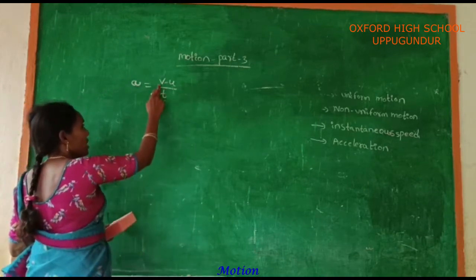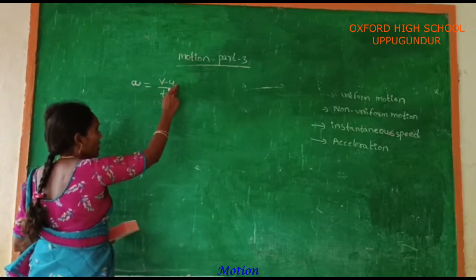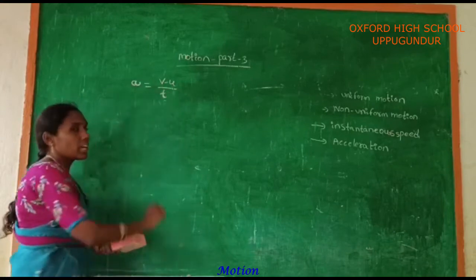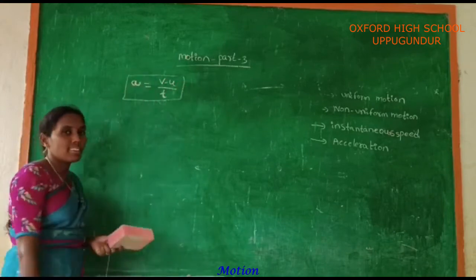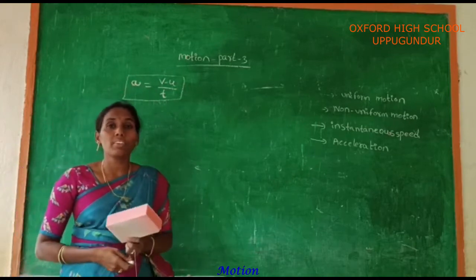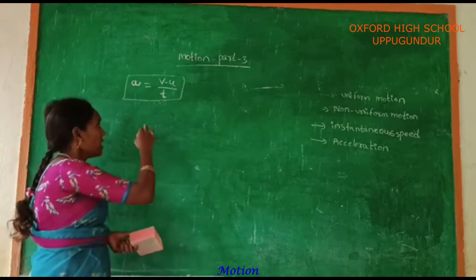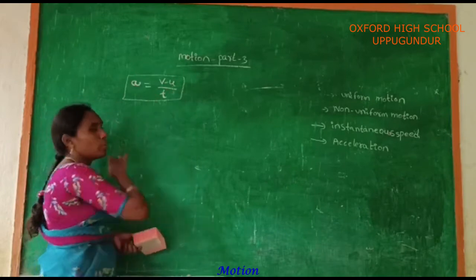V means final velocity, U means initial velocity, T means time. The rate of change of velocity is called acceleration. It is generally represented by the letter A. A is equal to V minus U by T.